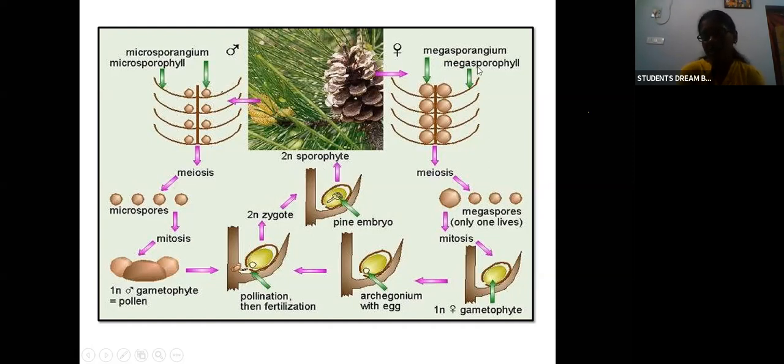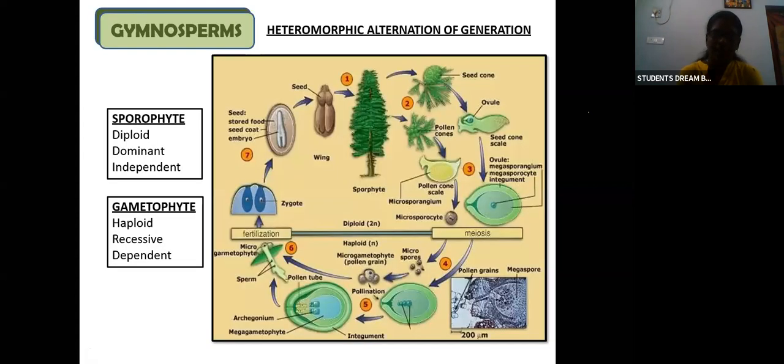Similarly, in the megasporangium, there is the megasporophyll, which will contain the megaspores. Meiosis takes place, megaspores are produced, and these megaspores will undergo mitosis to form the gametophyte. Gametophyte will bear the archegonium with the egg, and fusion takes place. Then pollination and fertilization will occur. Same sporophyte will be formed. So this is the life cycle. Clear?